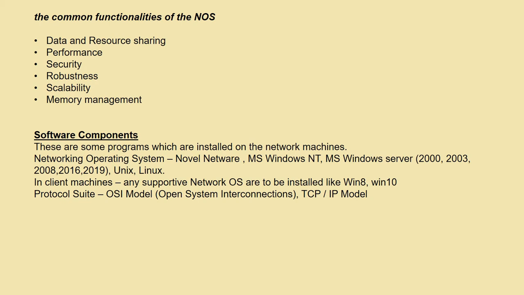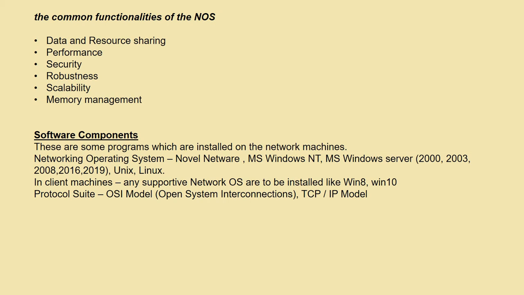Now, the common functionalities of a network operating system. What are the common functionalities we get in a network operating system? Data and secure sharing, performance, security, robustness, scalability, and memory management are there. These are the functions of a network operating system. Now we have got the idea about network operating systems, but the question arises: what type of software do we need, that is, the software components or requirements.